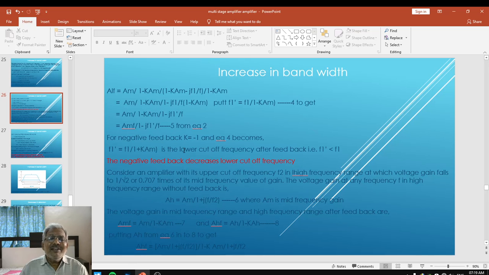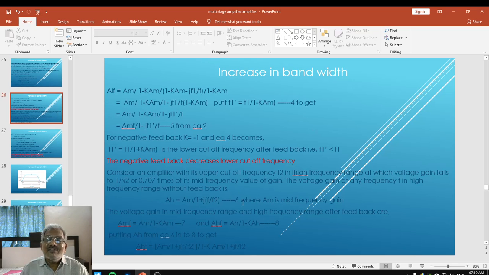Now let me consider the same amplifier, but we are working now in the high frequency region, with its upper cutoff frequency F2 in a high frequency region at which the voltage gain falls to 0.707 times its mid frequency value of the voltage gain. Same definition. The voltage gain at any frequency F in a high frequency range is given as, instead of AL, now it is AH. AH is equal to AM upon 1 plus J into the bracket F upon F2, as it is in the high frequency region.